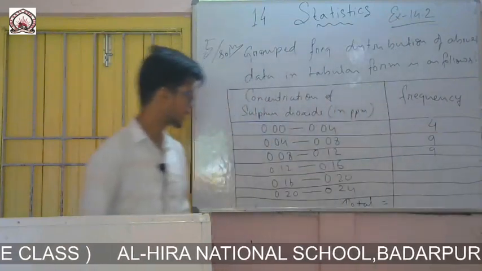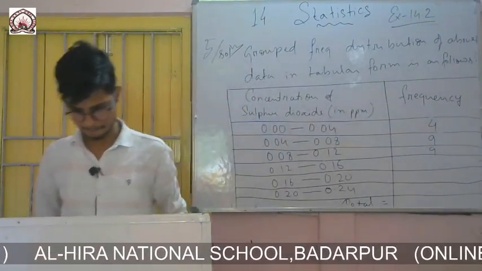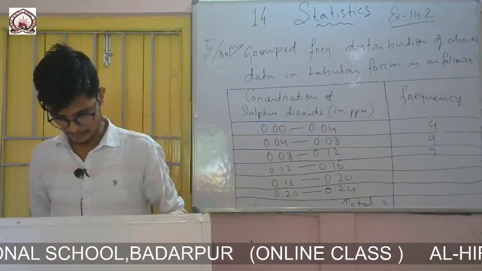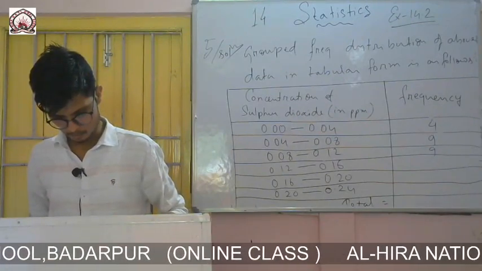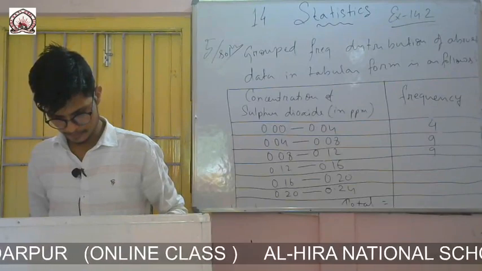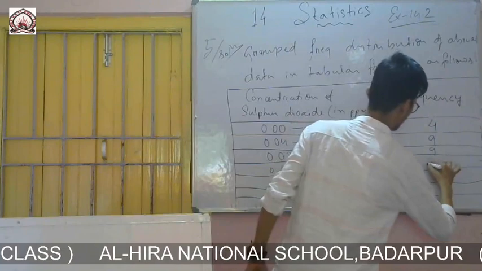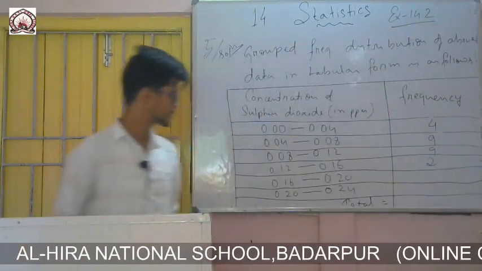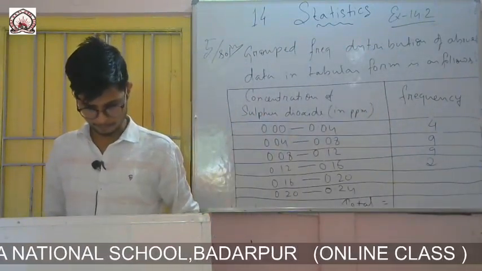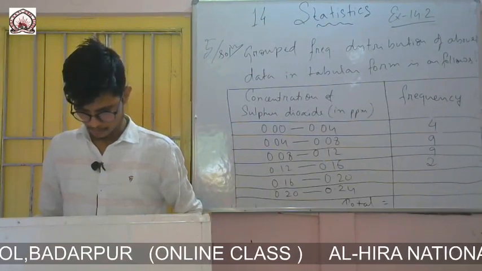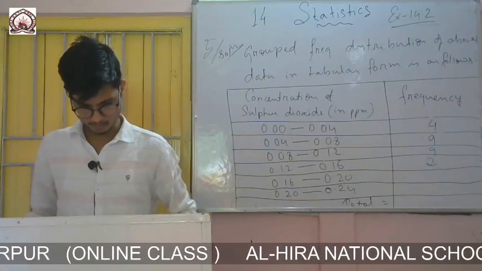Then 0.12 to 0.16, there is 1, 2, only 2. Then 0.16 to 0.20: 1, 2, 3 and 4.